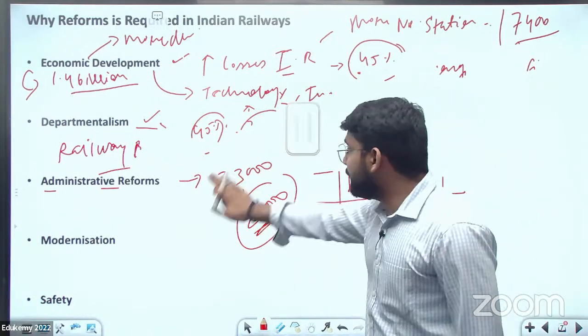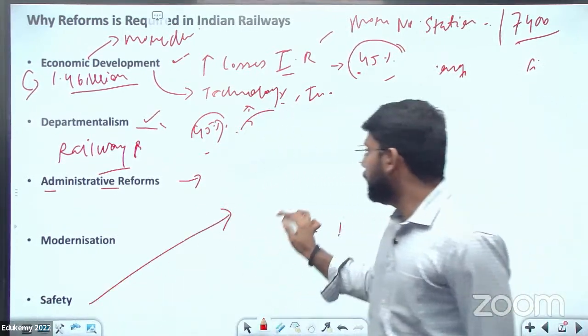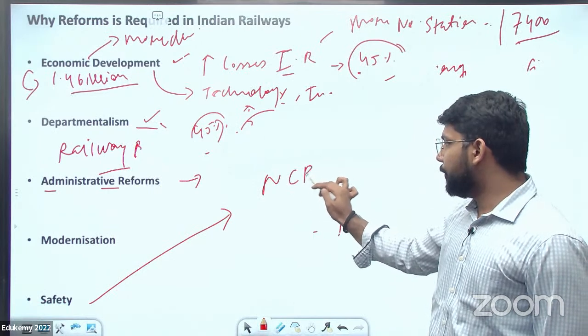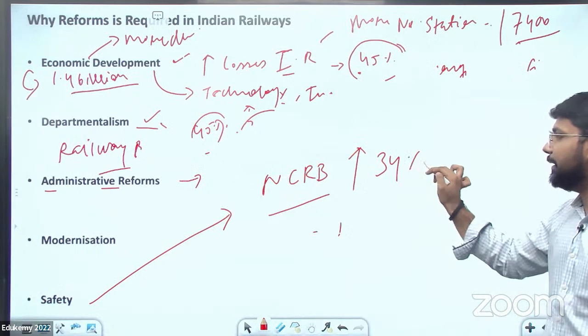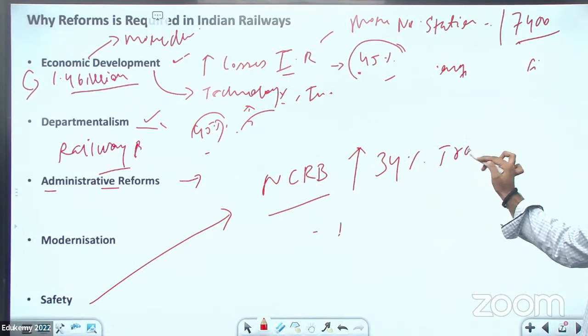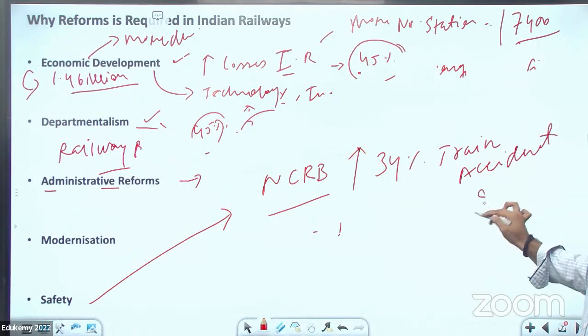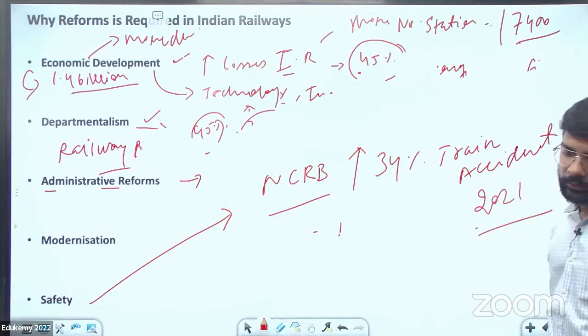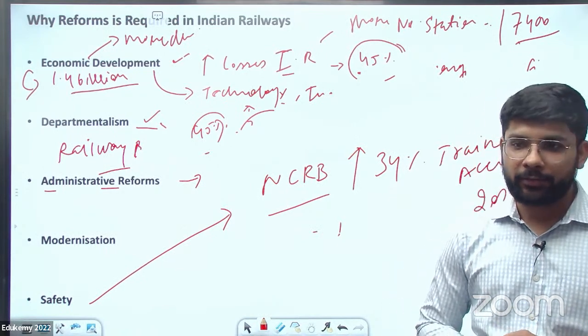And according to the National Crime Record Bureau, you can write the data. According to the National Crime Record Bureau, there was a 34% increase in train accidents in 2021.